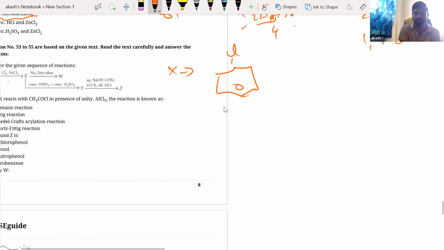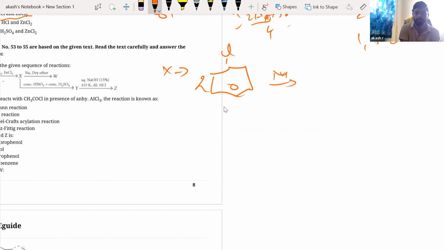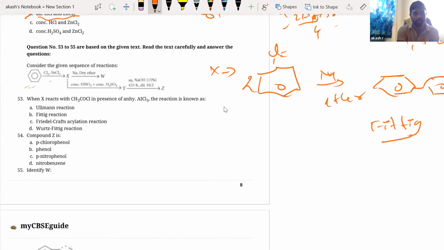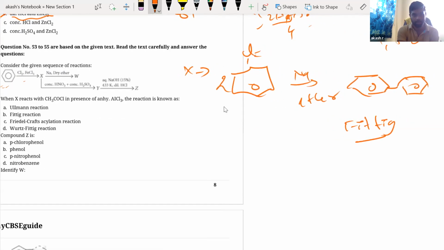Hope you understand. If I go 2 moles of this, when I go for sodium in the presence of ether, what are you going to get? You will remove the chlorine, you will form a dibenzo compound. 1 benzene ring, another benzene ring. This reaction is nothing but your Fittig reaction. Now, fine. So that is about your W. This is your W. This is your X.